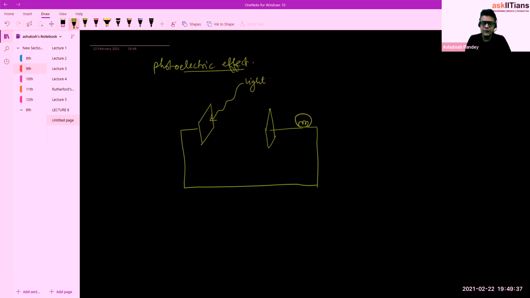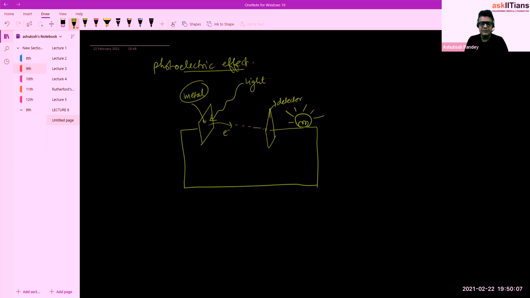When light falls on this metal surface, the electron will come out and reach this plate, this detector, and this bulb will start glowing. Simple. There is no circuit complete, no wire between these two plates.